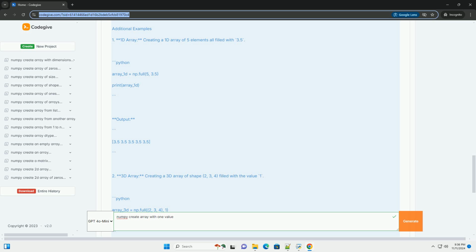It's particularly useful when initializing arrays for computation where a default value is needed. You can create arrays of any shape and size, and you can specify the data type if necessary. Feel free to experiment with different shapes and fill values to see how numpy behaves.